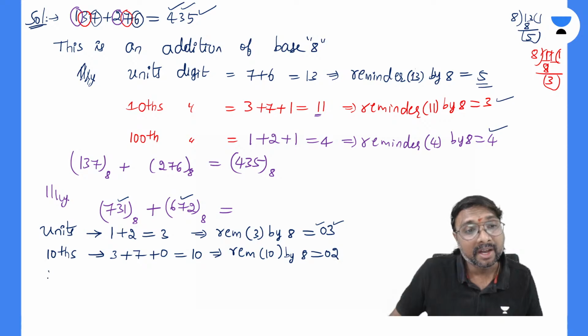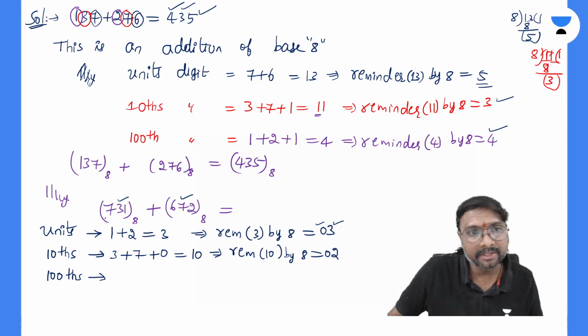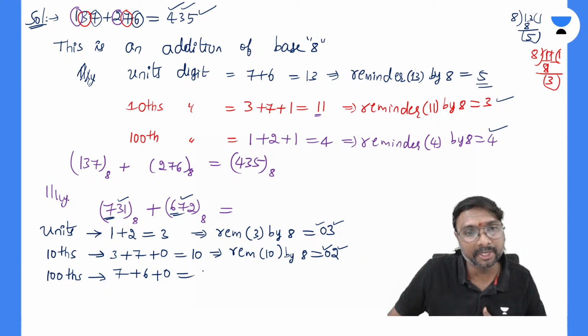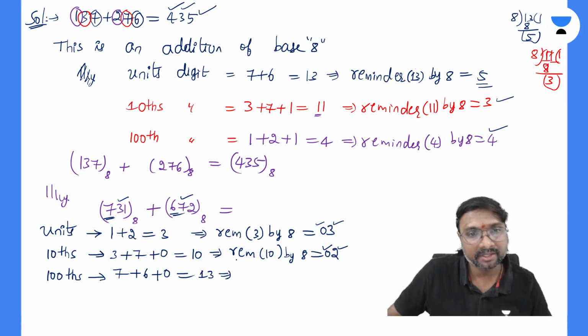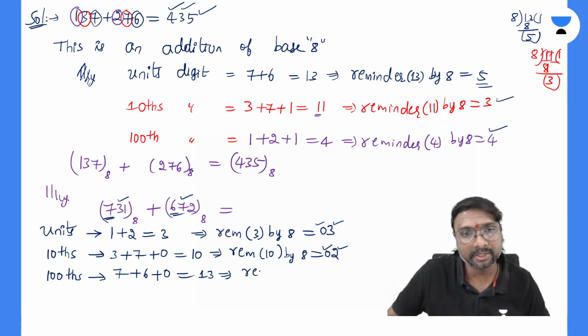And the hundreds digit, if you just observe, what is that hundreds digit? This is 7 and this is 6. So 7 plus 6, and from the previous one it is 0 only, no? This is the tens digit, means this is the hundreds digit. 0 will be the hundreds digit, right? So how much does it come to be? That comes to be 13, right?